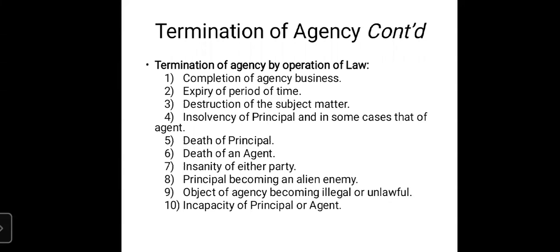And the last one, incapacity of the principal or agent. Incapacity. So again, incapacity we have discussed in the essential elements of the contract. Under that, we had discussed capacity of parties. Anyone who can recall what is the meaning of capacity of parties? 4-5 points we had discussed under capacity of party, and the same points are to be used here also. Anyone who could recall the capacity of parties?